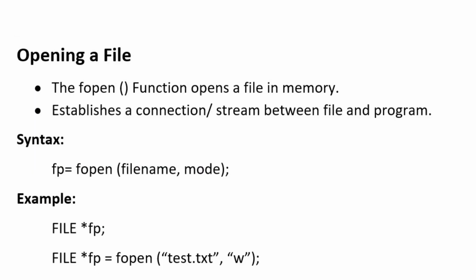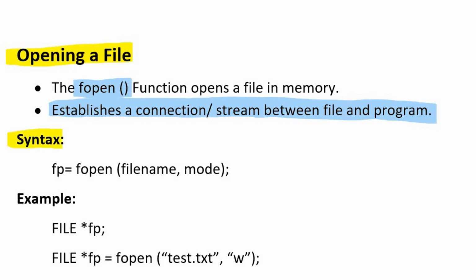Now let's see how we can open a file by using a C program. Opening a file in a C program: the fopen function opens a file in memory. Remember, we have learned that when we want to manipulate a file or a software, it needs to be loaded into memory. Only then can we use that file or software. So the function fopen opens a file into memory, and the place where the file is loaded into memory is called the memory buffer. The fopen function, after loading the file into memory, establishes a connection, or stream, between the file and the program.